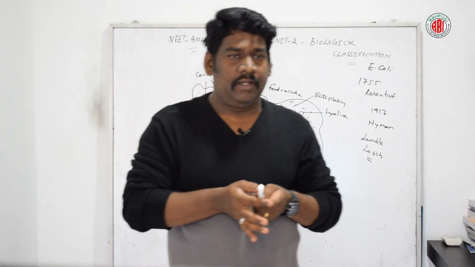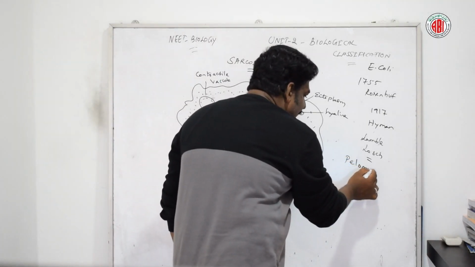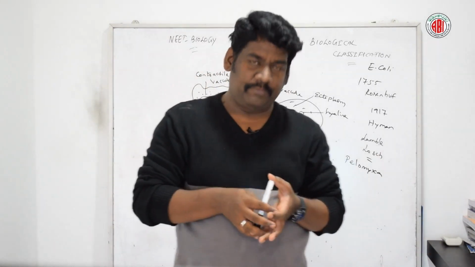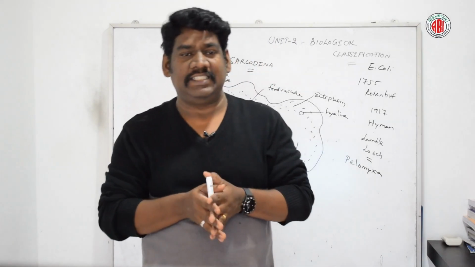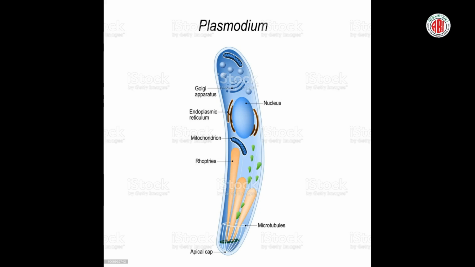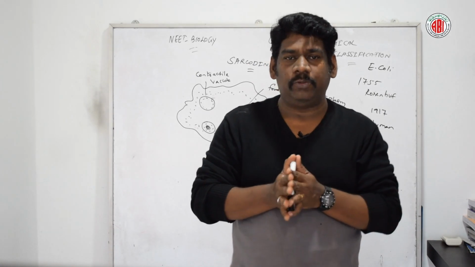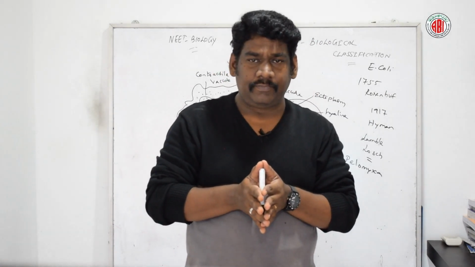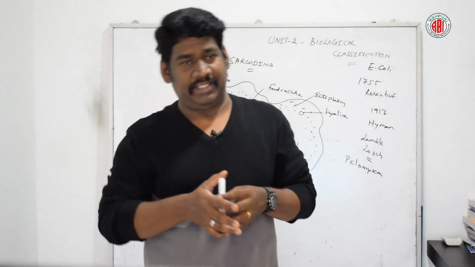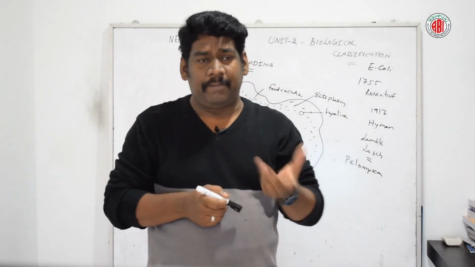Next, talking about Pelomyxa. Pelomyxa is another type of protozoan, also called the giant amoeba. It is a multinucleated amoeboid structure that can have more than 100 to 1000 monomorphic nuclei. It is also called multinucleated sarcodina, or multinucleated amoeba.